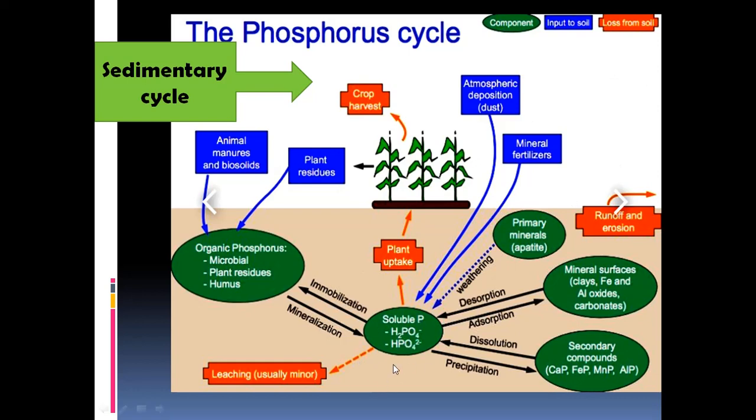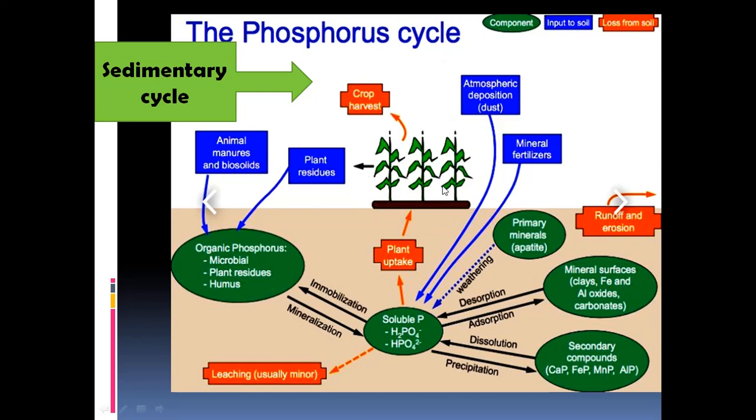In all these ways the phosphates will be available to the plants, and they take them up for their growth and development, to make nucleic acids and to carry out many different metabolic processes: plant respiration, photosynthesis, growth and development. Everywhere this phosphate is involved, and that's how the phosphorus cycle takes place.